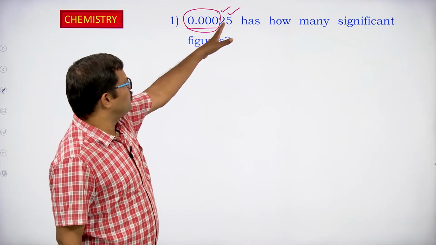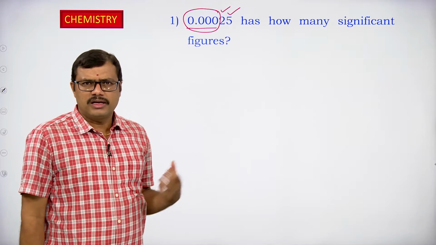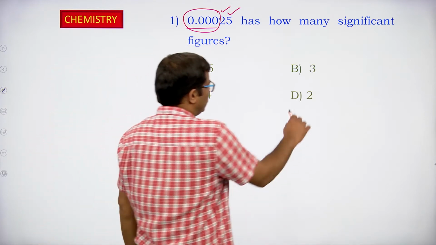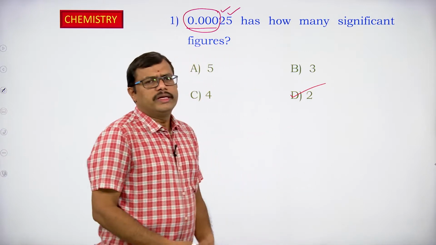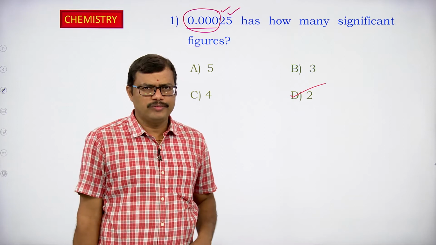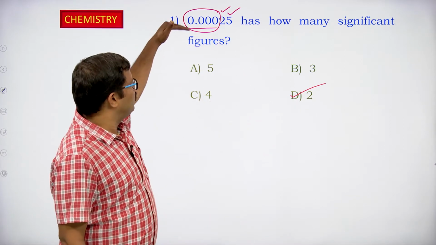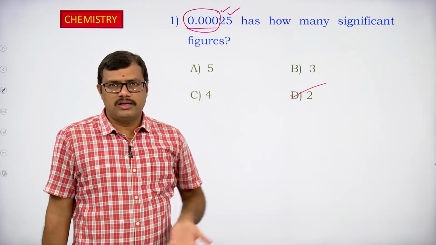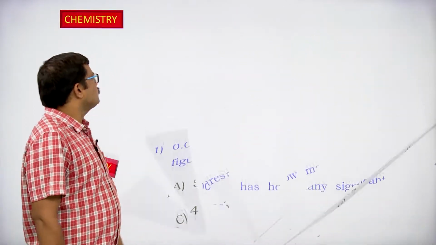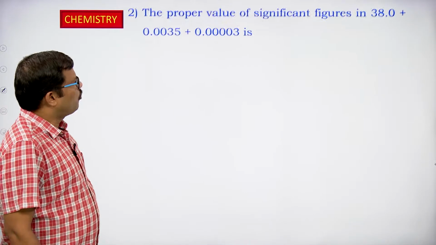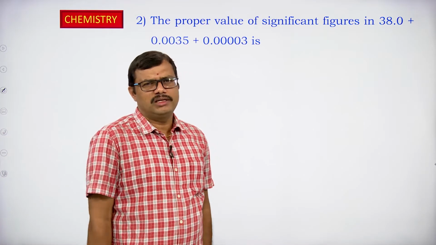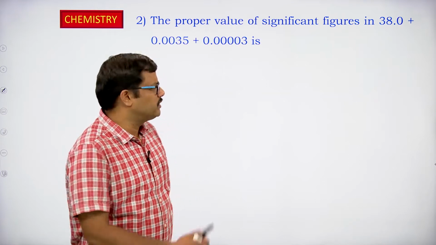So we have only 2 significant figures, and the correct option is D. The zeros present before the non-zero digit are not considered significant figures. Most of the problems will be given in a simple fashion, and you can easily handle them.